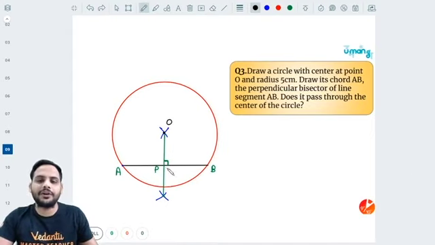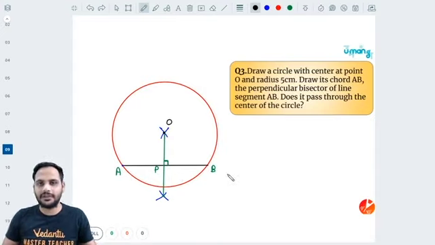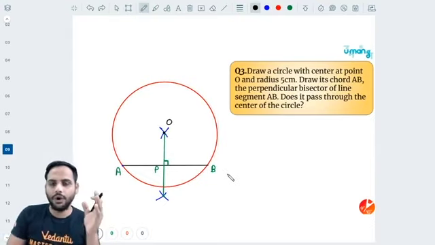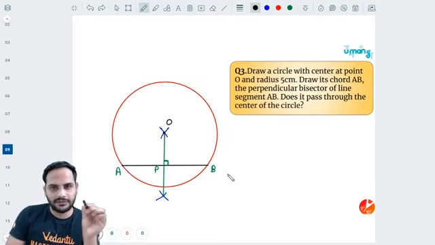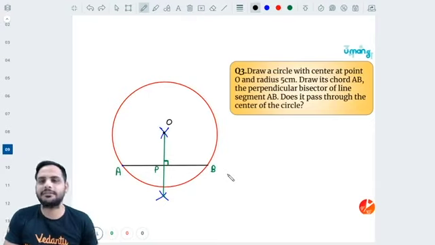So this OP will always act as a perpendicular bisector on the chord AB. So wherever you have to draw a perpendicular bisector on any chord, join the midpoint of the chord with the center, that will act as a perpendicular bisector.